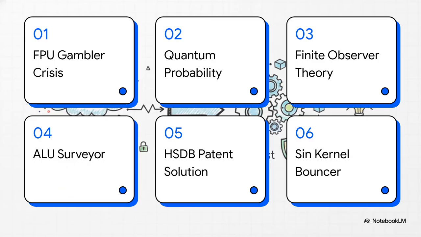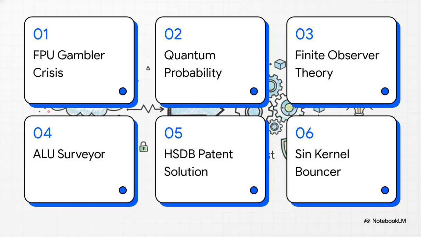Okay, here's our roadmap for today. We'll kick things off with number 1, the FPU gambler crisis. Then 2, the illusion of quantum probability. 3, the finite observer theory. 4, enter the ALU surveyor. 5, the HSDB patent solution. And we'll wrap up with 6, the SYN kernel bouncer.